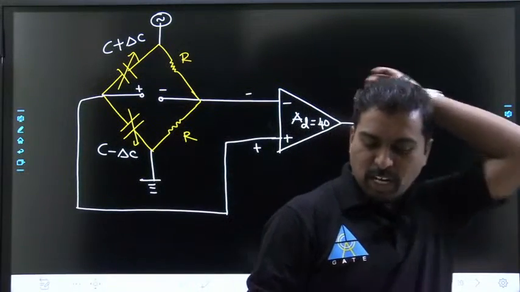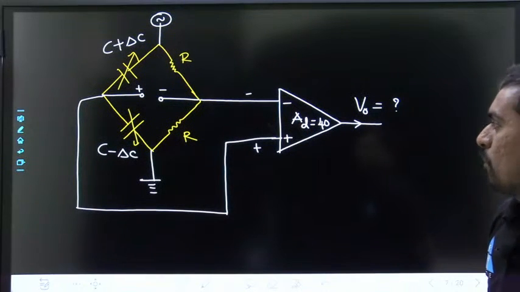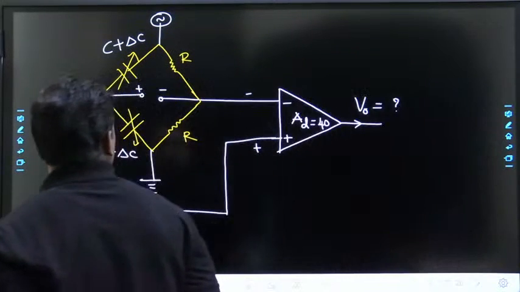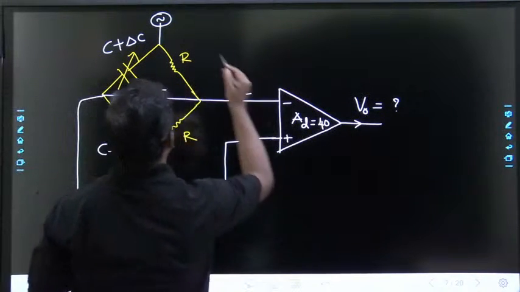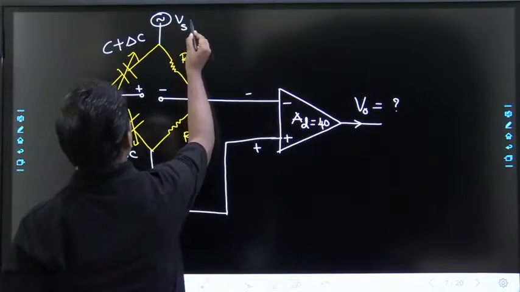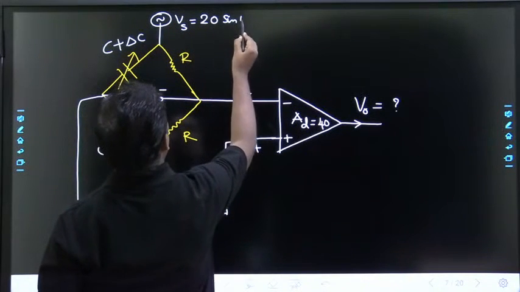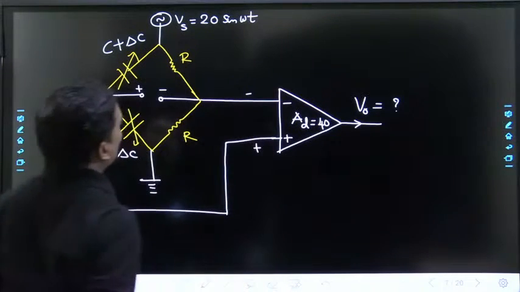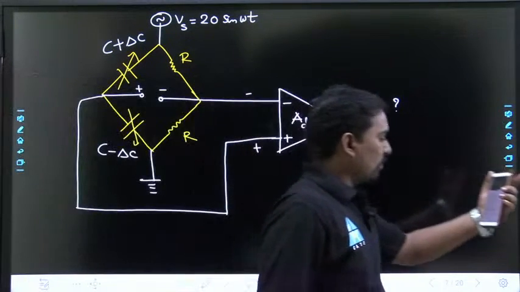Yeah, I want the answer. Nidhi, what is the answer for this? Expression for V naught, this Vs is 20 sin omega t. So what is the answer for V naught?